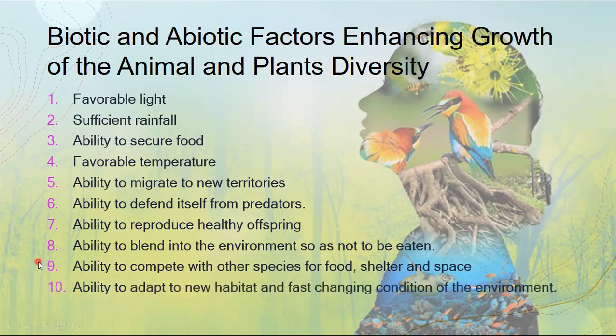And the tenth factor is the ability of that species to adapt to a new habitat and the fast-changing conditions of the environment. The more adaptable the organism, the more it is able to adapt to its new habitat and environment, the higher the percentage it will survive into future generations.